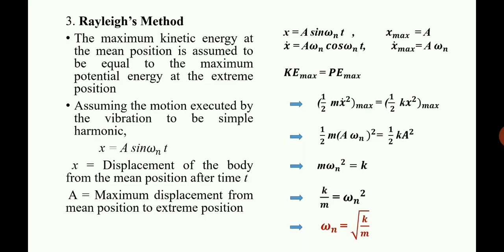The second case is the energy method. In the energy method, we consider that the net energy of a system is a constant, so the change in energy will be 0. We find the values for kinetic energy and potential energy and differentiate with respect to time. If you differentiate a constant, you will get 0. Finally, you will find that the equation is the same as what we found using Newton's method. And the third method is the Rayleigh method. In the Rayleigh method, the maximum kinetic energy is equal to the maximum potential energy. Substituting the values of maximum amplitude and maximum velocity and solving, you will find that omega n equals root of k by m.